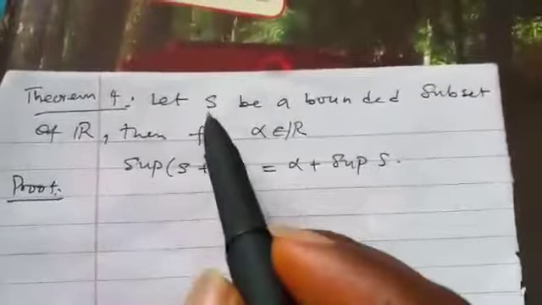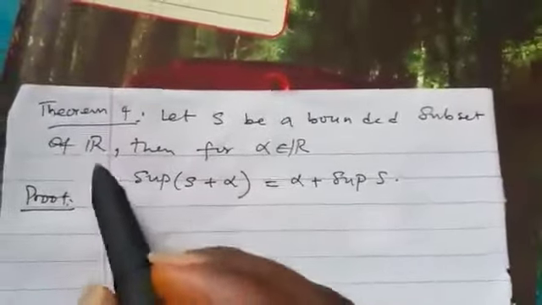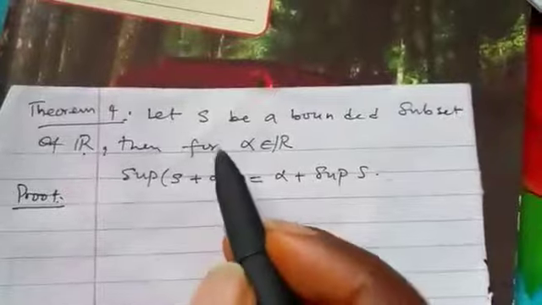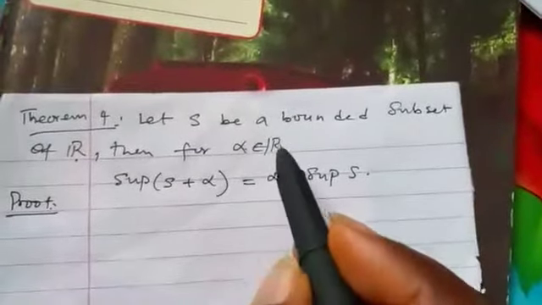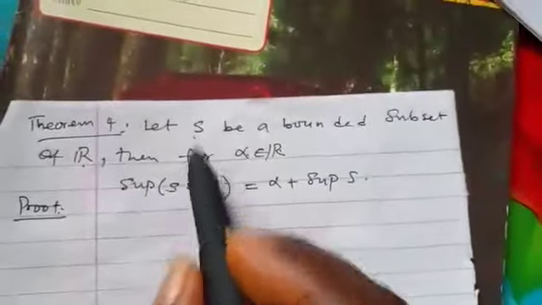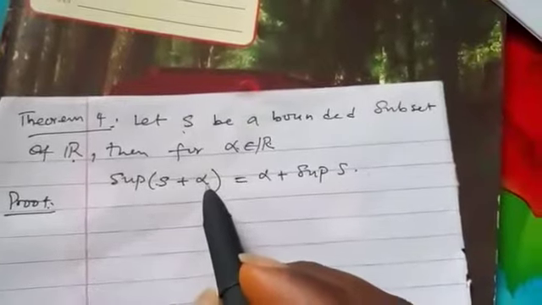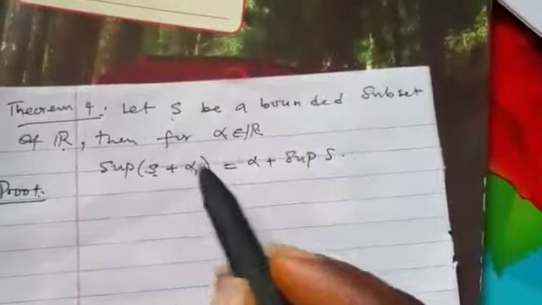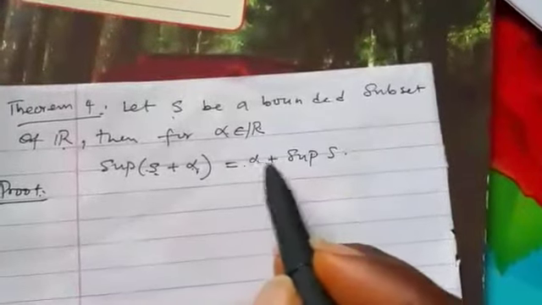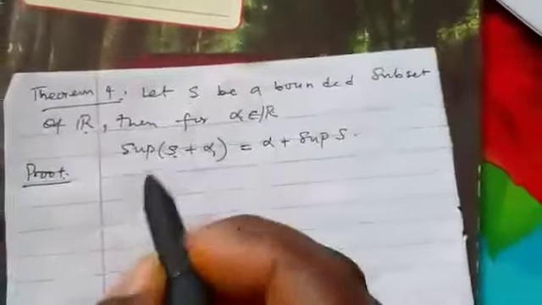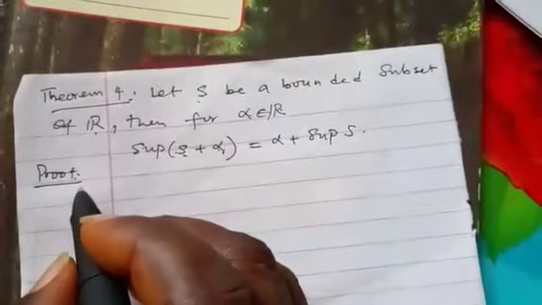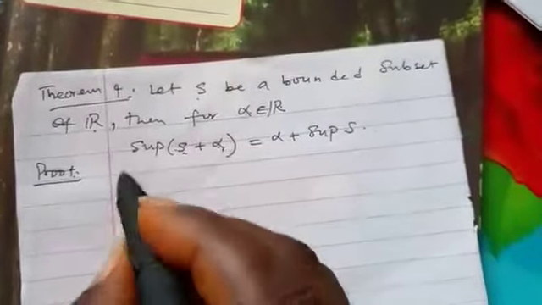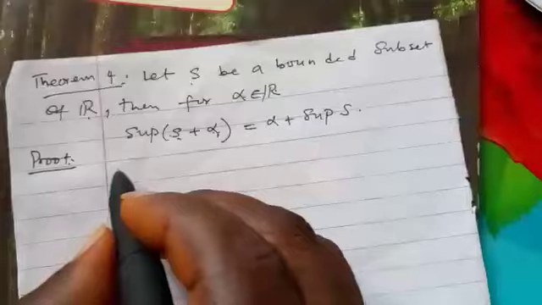So, the theorem. Let S be a bounded subset of the real numbers R. Then if you take any number alpha inside that R, the supremum of that set S plus that alpha is a constant there. S is a set, alpha is a constant. So supremum of S plus alpha is equal to alpha plus sup S. This should be very easy using our theorem too. Now, you can prove it like this.